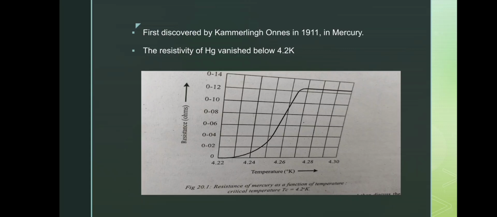The phenomenon of superconductivity was first observed by scientist H.K. Onnes in 1911 while he was studying the resistivity of mercury. He observed that at a temperature of 4.2 Kelvin, there is a transition from normal conductor to a superconductor. That means mercury offers zero resistivity below 4.2 Kelvin.